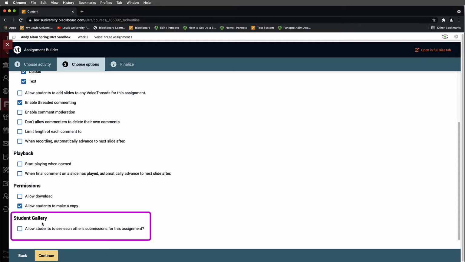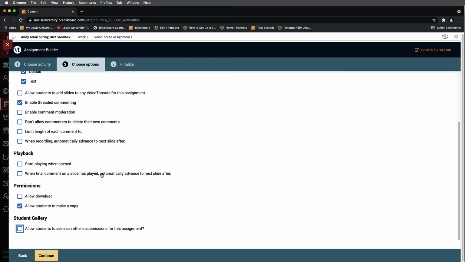student gallery. And this one isn't turned on by default, but if you want students to comment and see each other's submissions, if you will, you would turn this on, and then students would be able to view each other's VoiceThread submissions. Sometimes this is going to be appropriate, sometimes this isn't, and that's why it's not turned on by default, but this is an important one, and I want you to be aware of it. I'll go ahead now to confirm these choices.